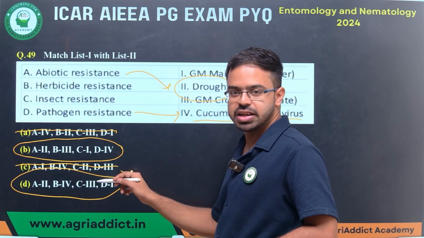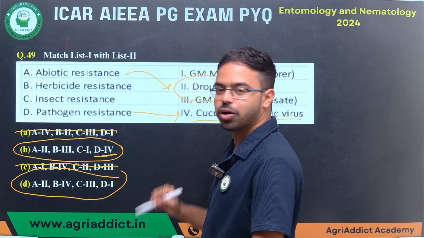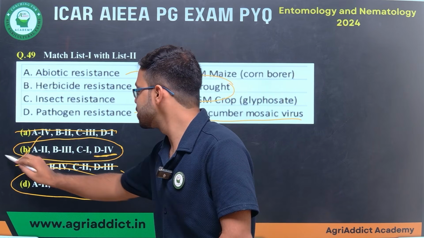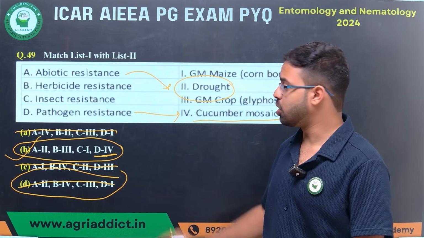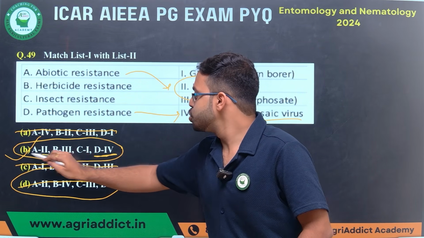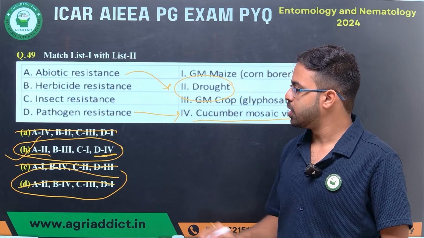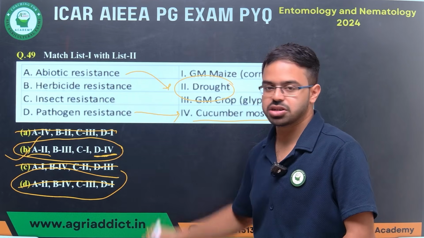So I'll find where D will be 4. D is 4 in only here. So you have got your answer already. The answer is option number B, not D. But we'll see all the options first. So I have covered A is 2, D is 4. Two options are left, that is herbicide resistance and insect resistance.